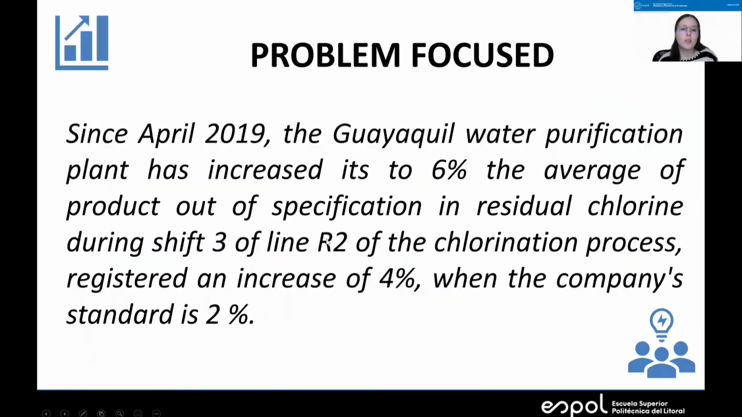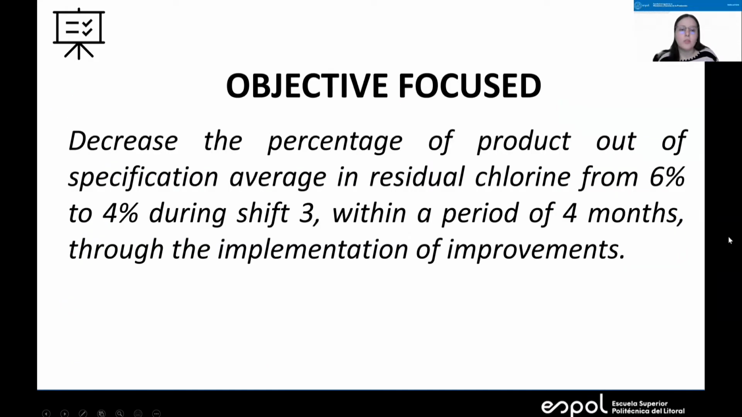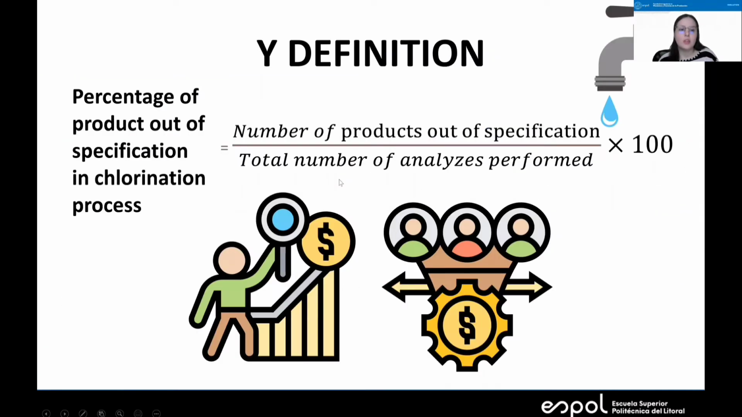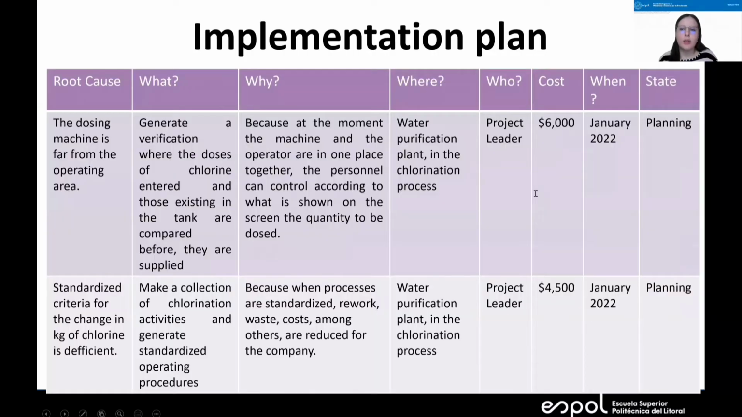The problem focus in this case is that since April 2019, the Guayaquil water purification plant has increased to 6% the average range of product out of specification, when the company standard is 2%. The objective focus basically is to decrease from 6% to 4% in a period of 4 months. Our Y definition in this case is the percent of product out of specification in the chlorination process, and we use this equation.